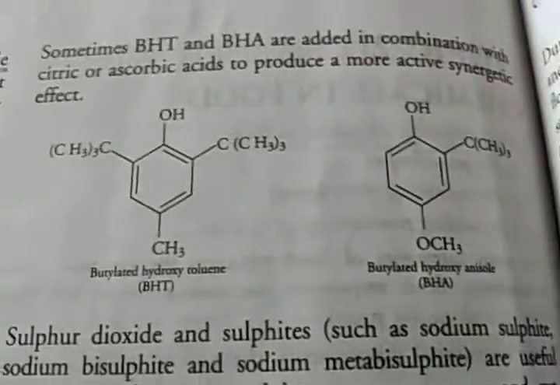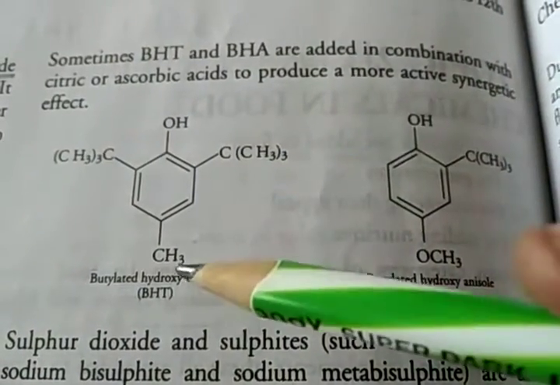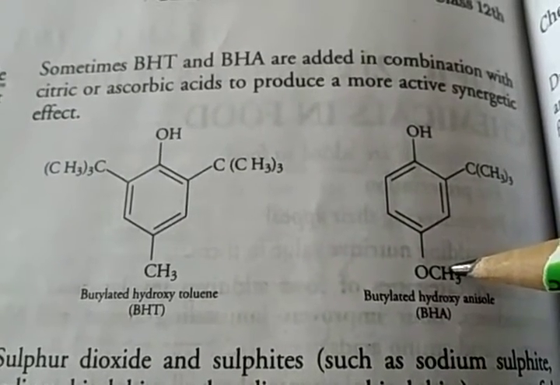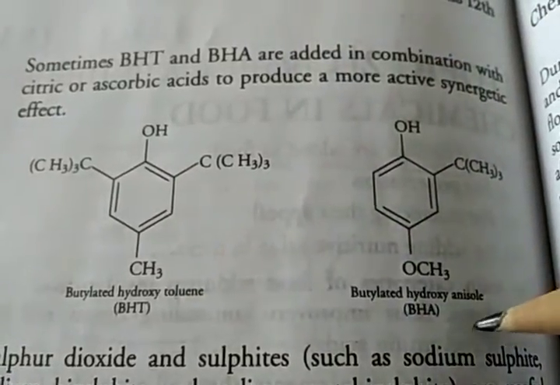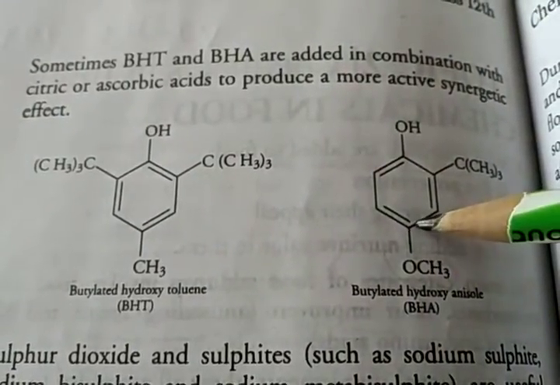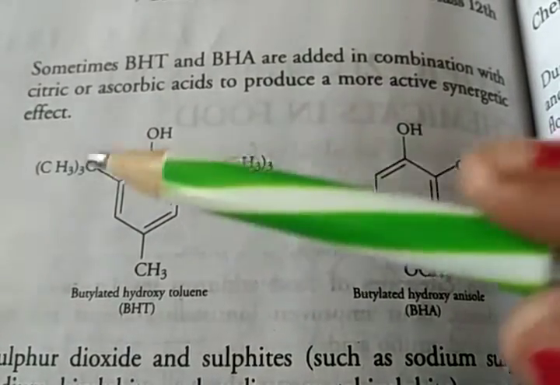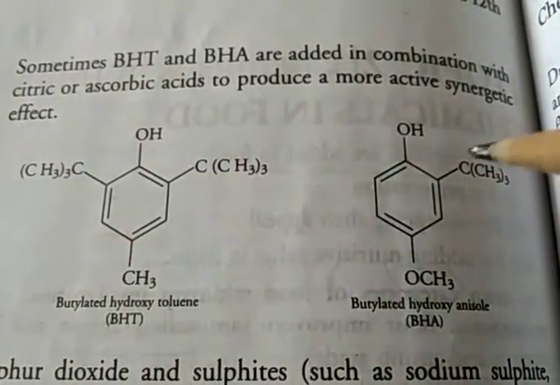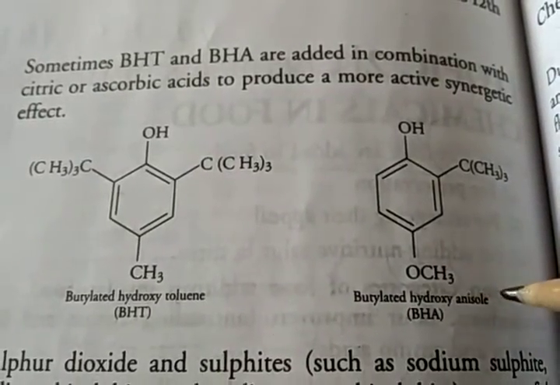Here the structure is given. What is the difference between BHT and BHA? Here you see a benzene ring with OH, and here CH3, and here OCH3. Toluene means OH with CH3 on one side, and anisole means an OCH3 group attached. Here, on both ortho positions, C(CH3)3 is attached; this is BHT, butylated hydroxytoluene. But here only one side has C(CH3)3 attached, so we say butylated hydroxyanisole.